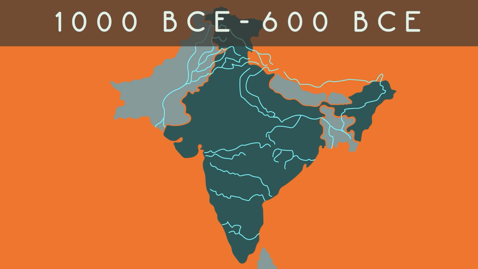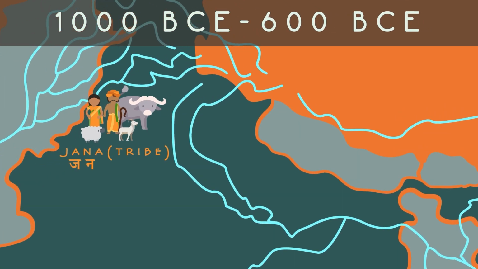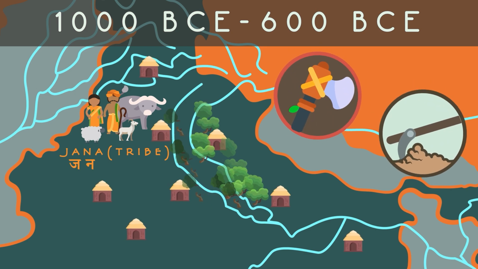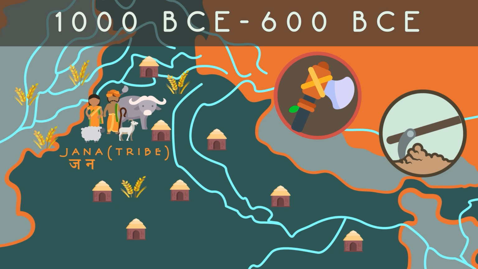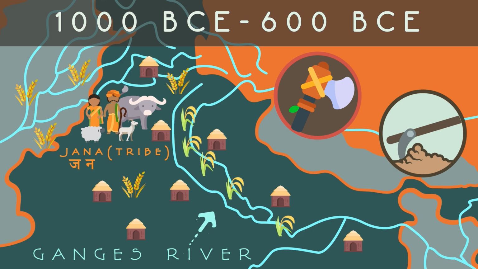Enjoy! Between 1000 and 600 BCE, the pastoral tribes known as Janas began to settle down and farm across the Indian subcontinent. Iron tools were developed and were used to clear the forests and plow fields to raise crops. The Punjab region is well suited for growing grains such as wheat and barley. And as the Vedics spread east following the Ganga River, they also started farming rice.